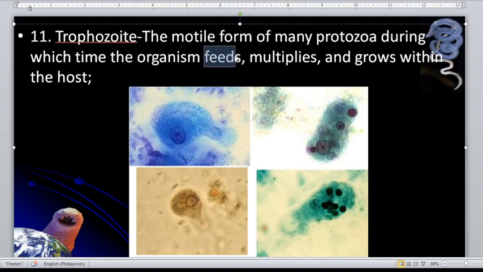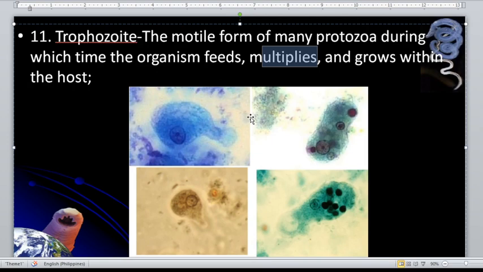Okay, next slide. So trophozoite, again, the trophozoite is the feeding stage. It also multiplies and grows within the host. Okay, so guys, take note in laboratory diagnosis. Most of the time, if you have a watery stool, what stage do you expect to see from that?